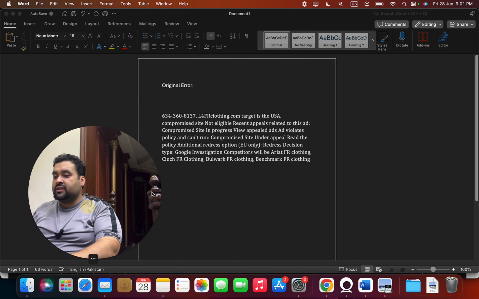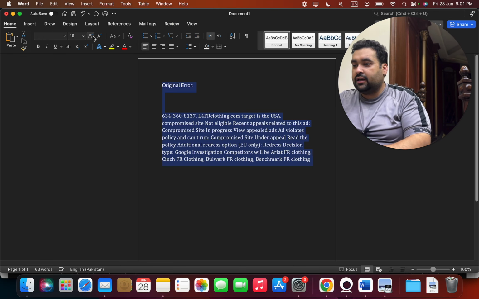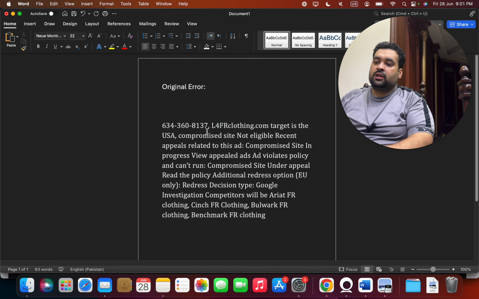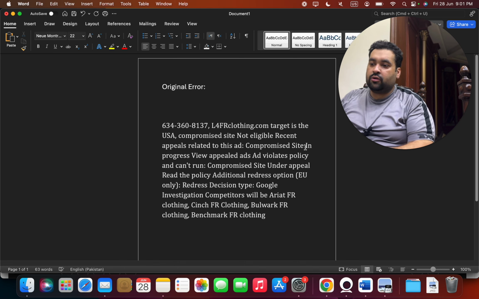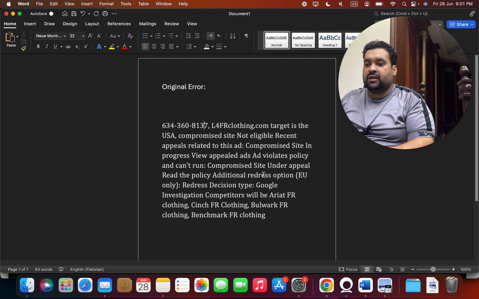So, let's get started on a detailed case study on the Google Ads disapproval for compromised site. What happened exactly was this: this was the original error which came to us from the client. Let me increase the font size so everyone can read it. This is the Google Customer ID. This is a website which targets the USA. Compromised site not eligible. Recent appeal related to this site. Compromised site in progress. Appealed ads violate policy and can't run. Compromised site under appeal.